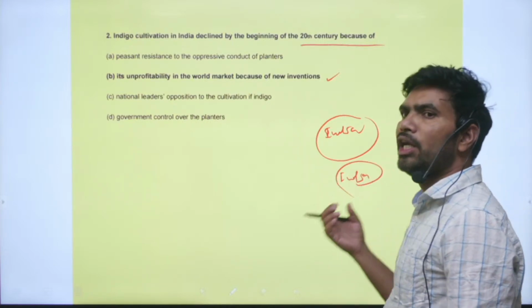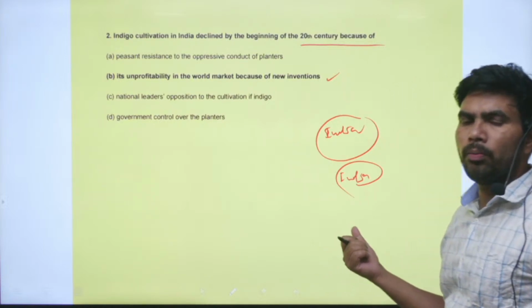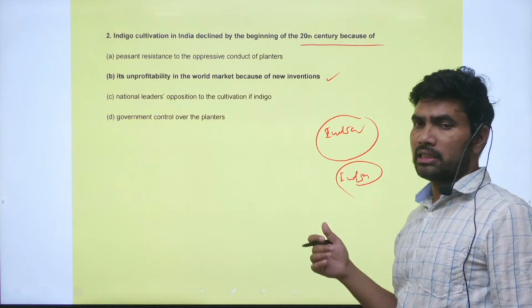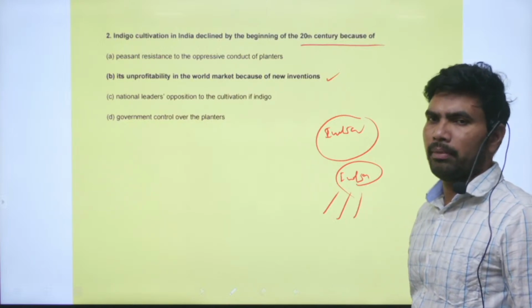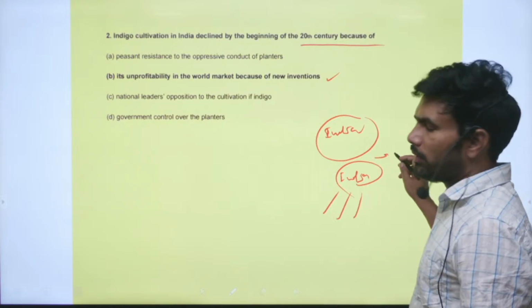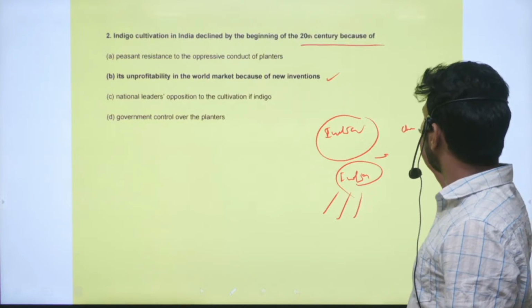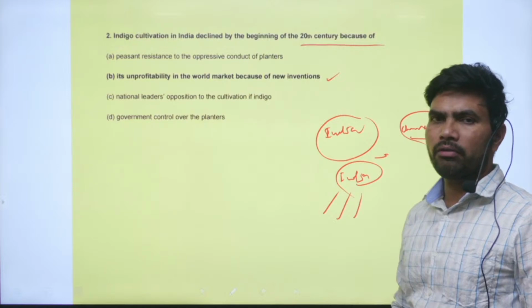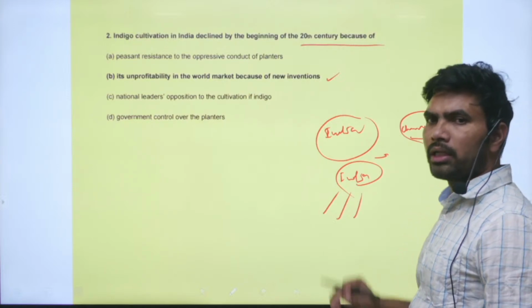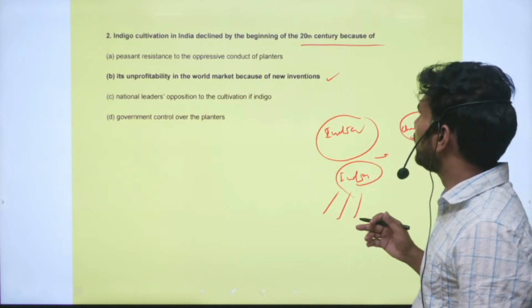They needed indigo, the blue pigment, to color the textiles. That system you know very well: the Champaran Satyagraha, where Gandhiji was involved for the first time in a mass-based movement, was also associated with the indigo movement.